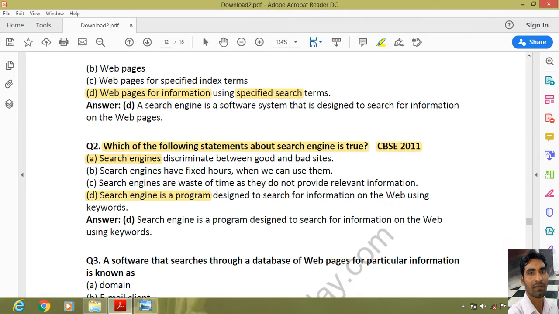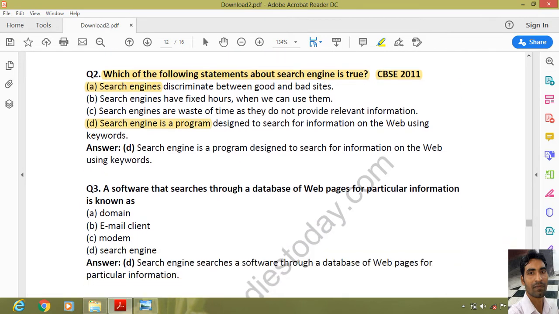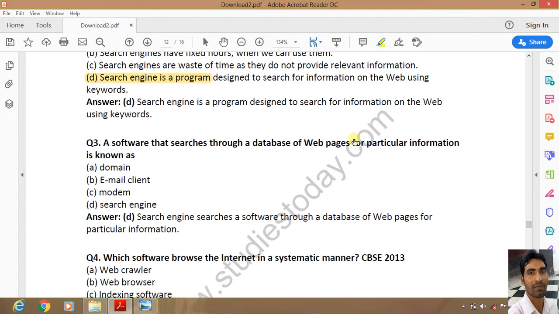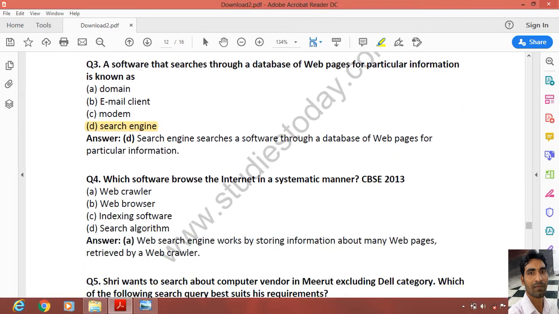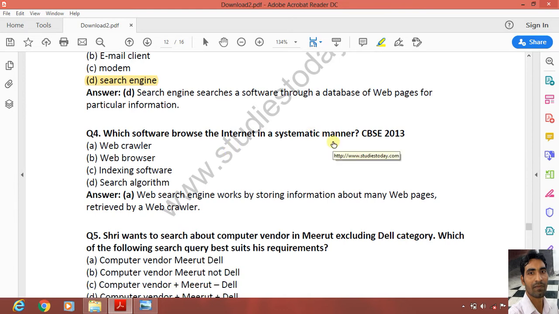Third question: a software that searches through a database of web pages for particular information is known as domain, email client, modem, or search engine. So the correct answer is search engine. Next, fourth question: which software browses the internet in a systematic manner? Web crawler, web browser, indexing software, or search algorithm? A web search engine works by storing information about many web pages retrieved by a web crawler. So here the correct answer is web crawler.